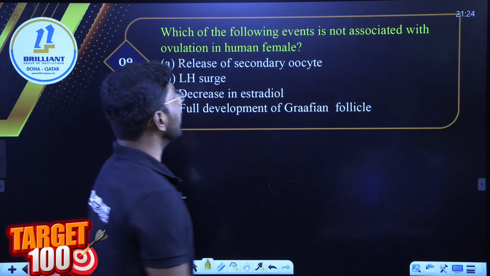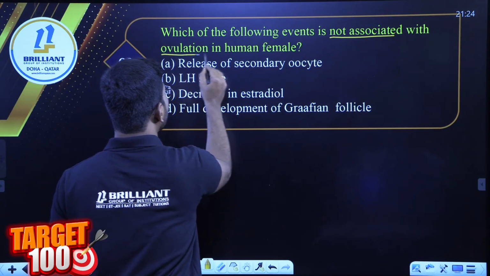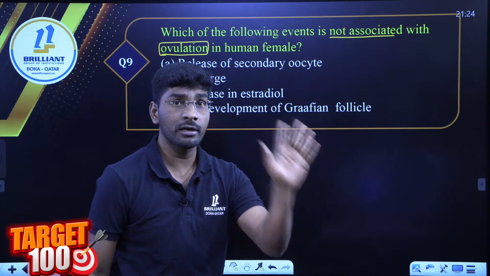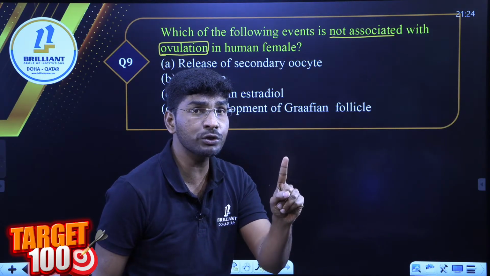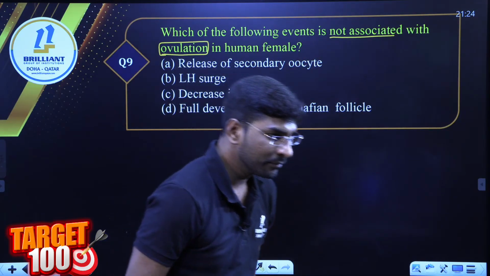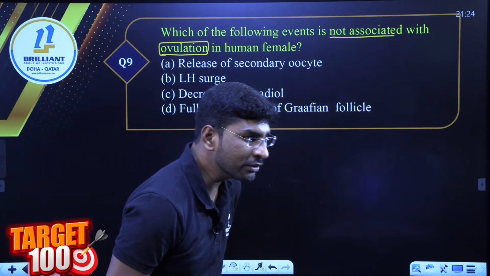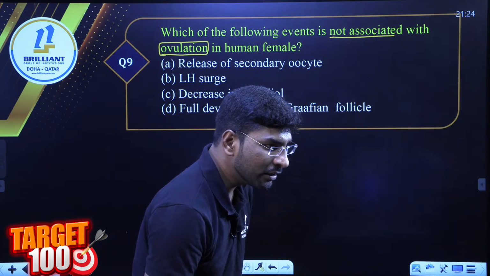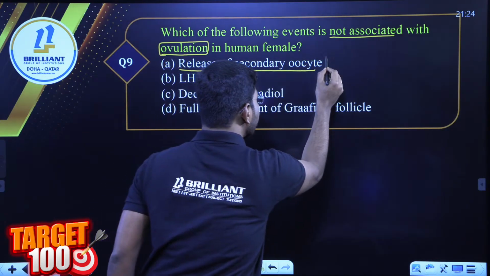Next question. Which of the following events is not associated with ovulation? Carefully read and answer me. One of these is not associated. Very good. Release of secondary oocyte, absolutely correct.